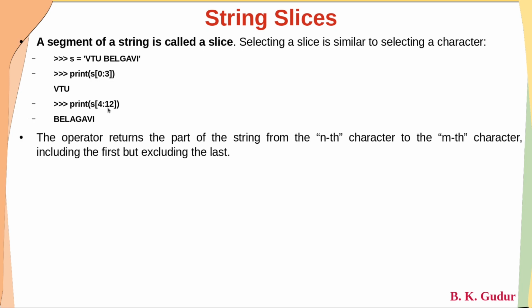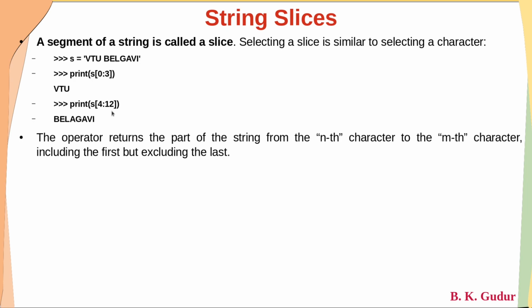How does it work? Dear students, the operator returns the part of a string from nth character to mth character. The operator here is the colon. The operator colon returns a part of a string from nth character to mth character, including the first but excluding the last. Try to understand, dear students. It is something like print S of n to m, nothing but n colon m.